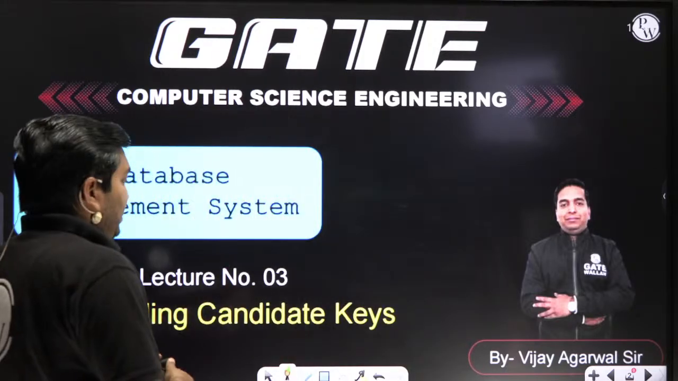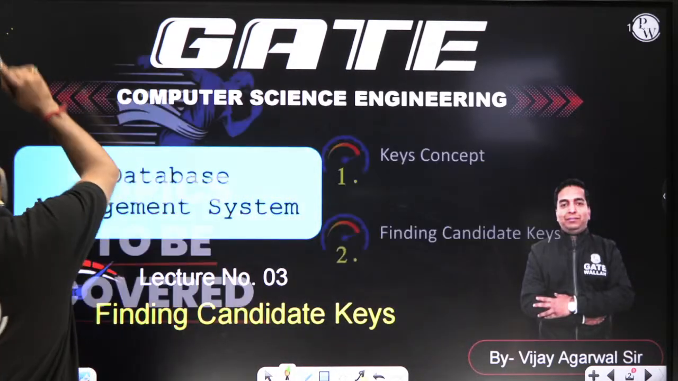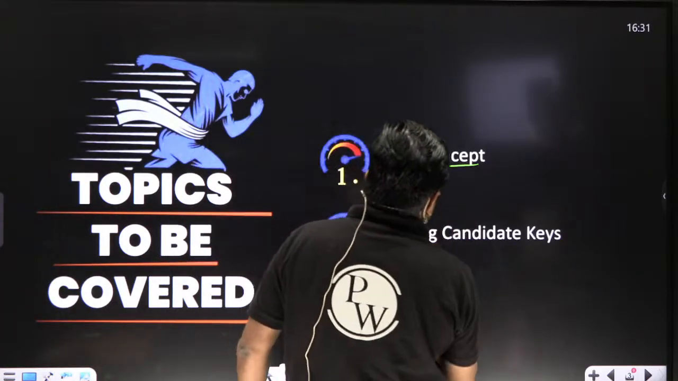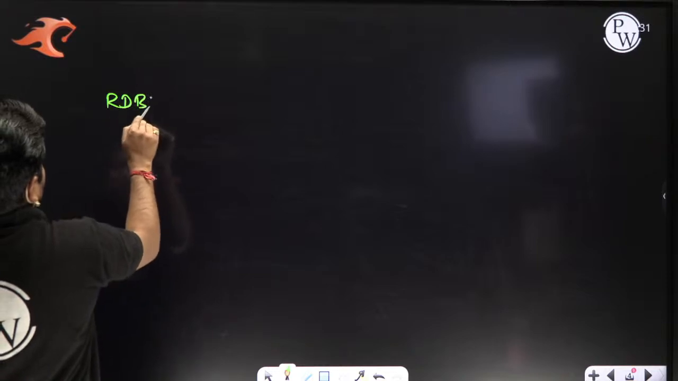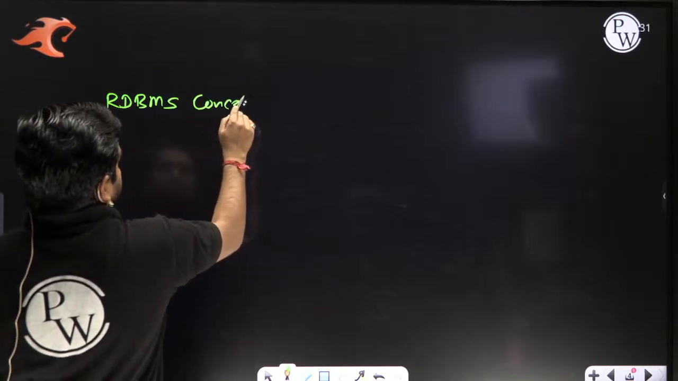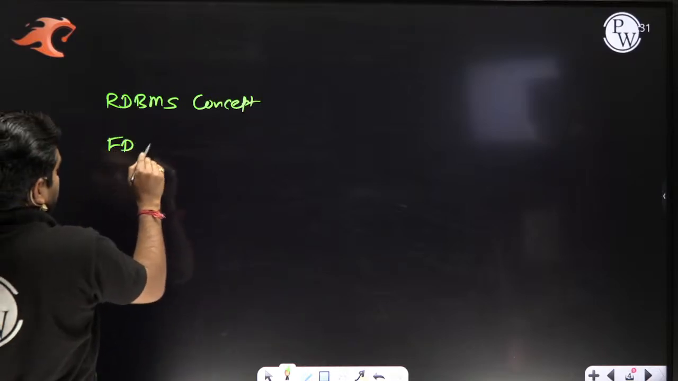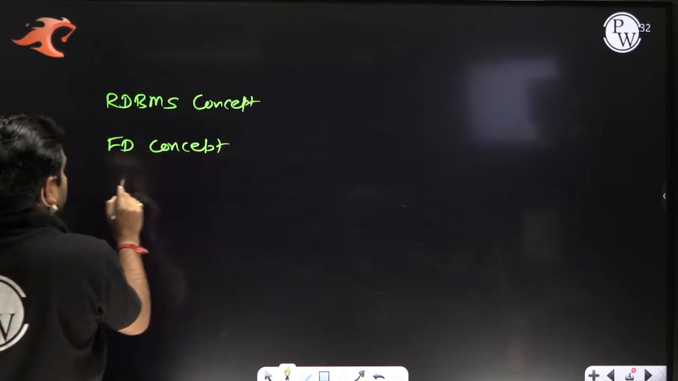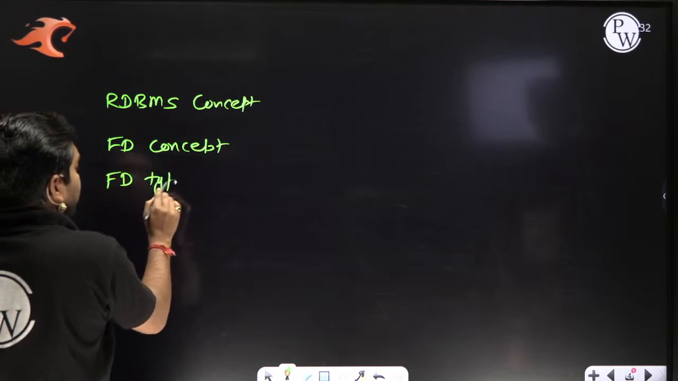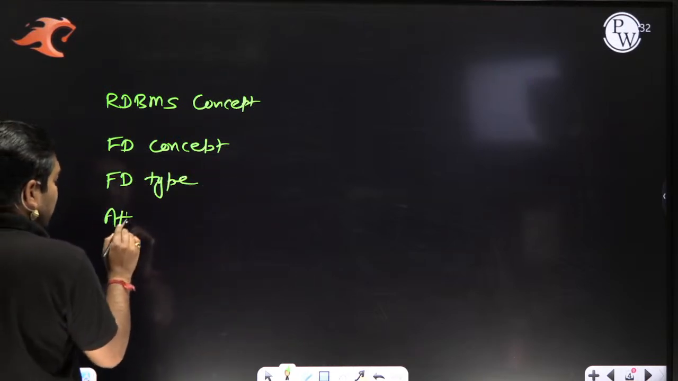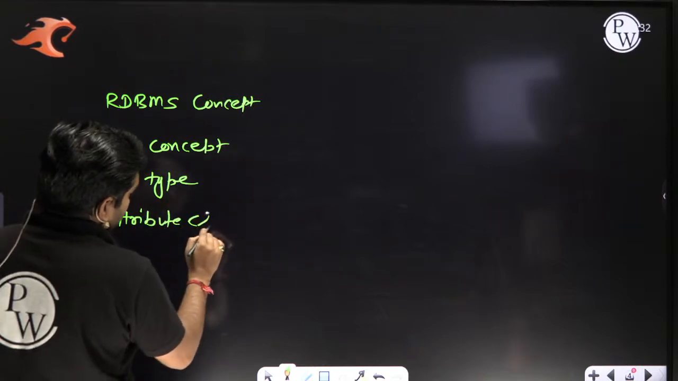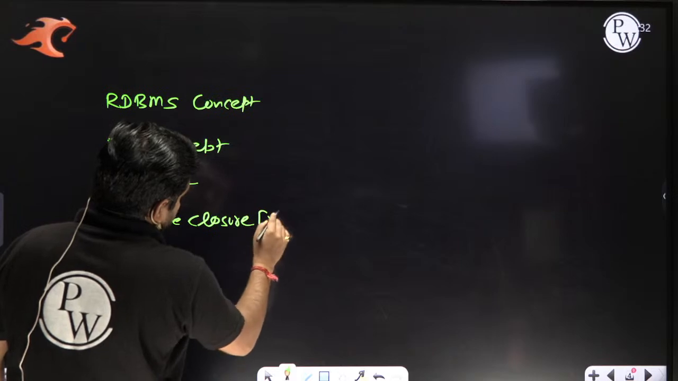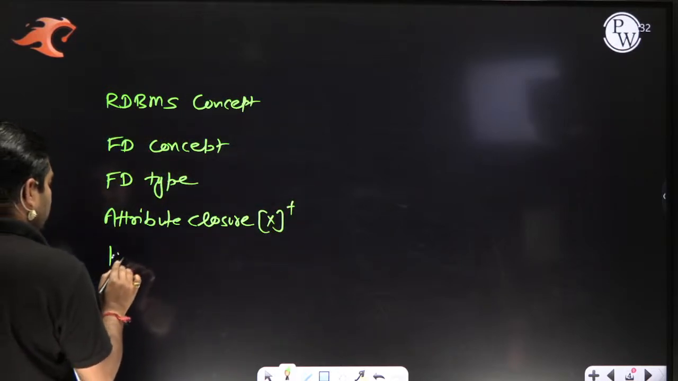Now, my dear student, today we are going to discuss finding candidate key. But before discussing this, we will discuss the key concept and finding candidate key. Before that, just a quick recap of what we have done till now. We discussed in the first class the RDBMS concept. After that, we discussed FD concepts: what is the meaning of FD, FD types, trivial FD, non-trivial FD, semi-non-trivial FD. After that, we discussed attribute closure, X plus. Then we'll discuss the key concept.